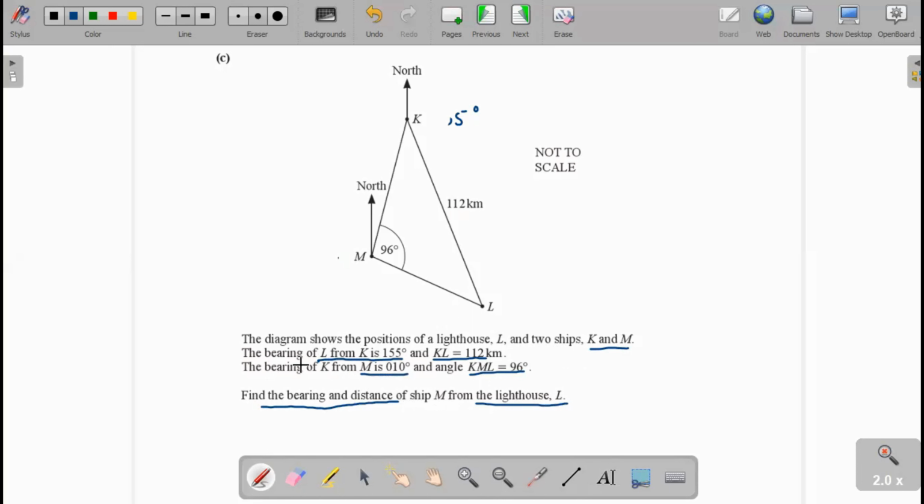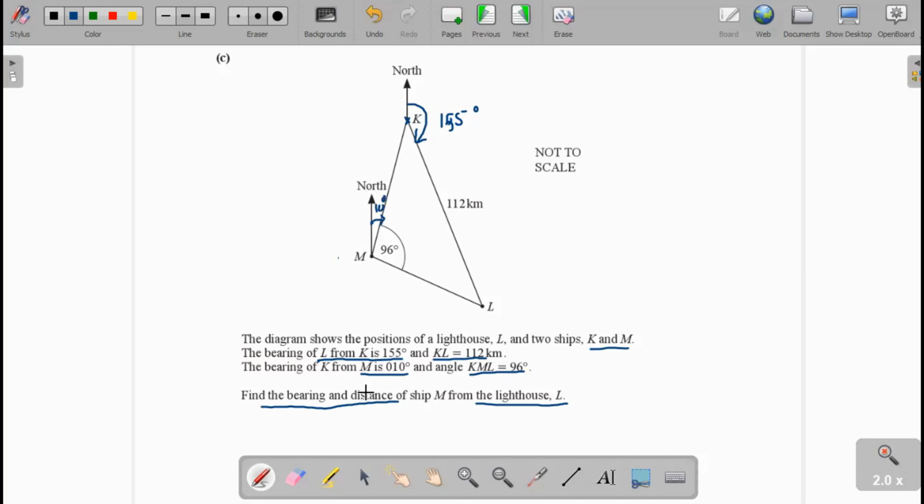Now, firstly, the bearing of L from K is 155 degree. We mention here, this is the anticlockwise angle from north to that point. This is the angle 155 degree. And second is the bearing of K from M. Now we take the north on M and the angle in clockwise direction from north to that line, and this is 10 degree.